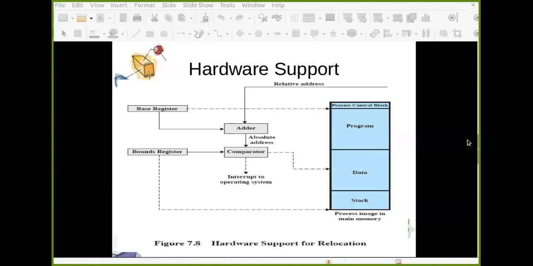Okay, so in the last lecture we started with the new chapter, that is memory management, and what we discussed in the last lecture. Mainly we discussed the requirements that a memory management scheme needs to satisfy, and those important requirements are relocation, protection, sharing, logical organization of the memory, and physical organization of the memory. These are the 5 important requirements that any memory management scheme has to deal with, or needs to satisfy.